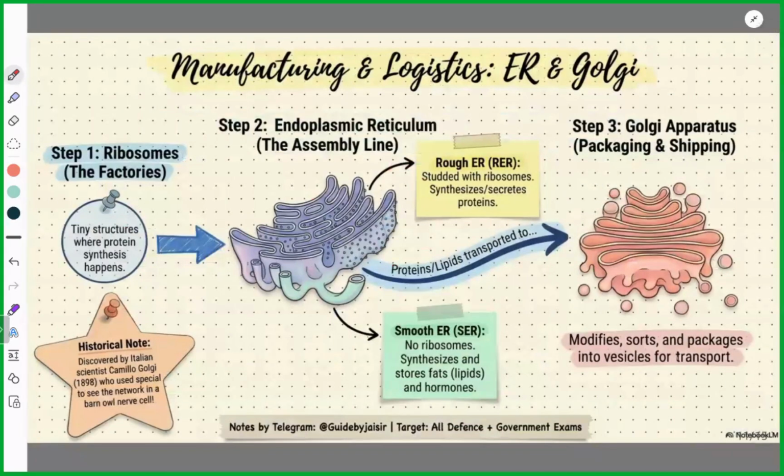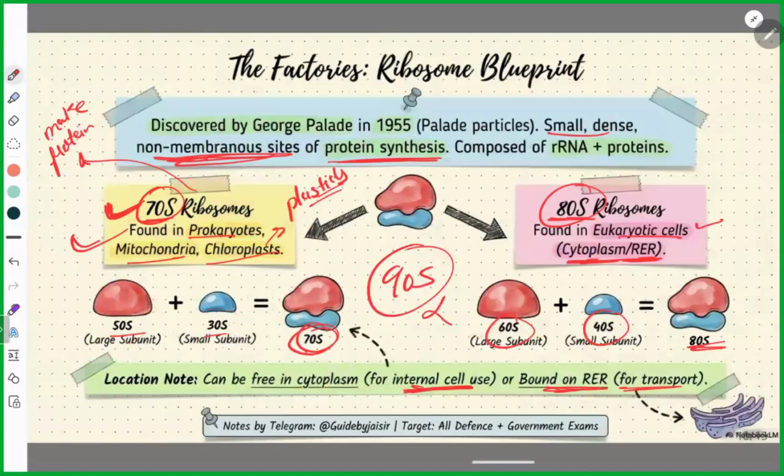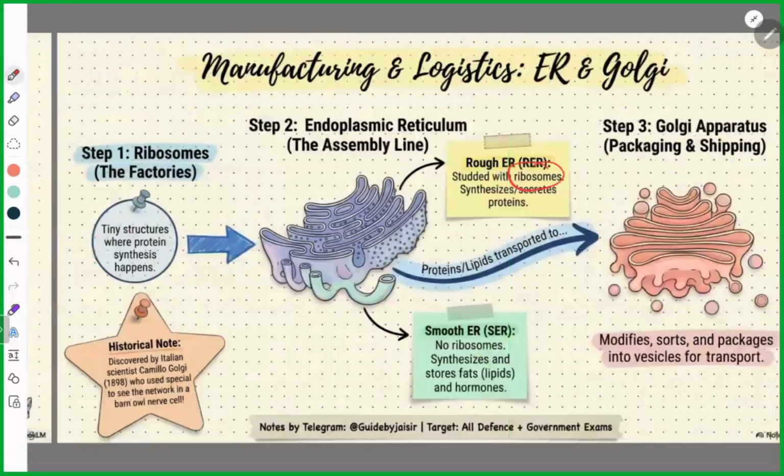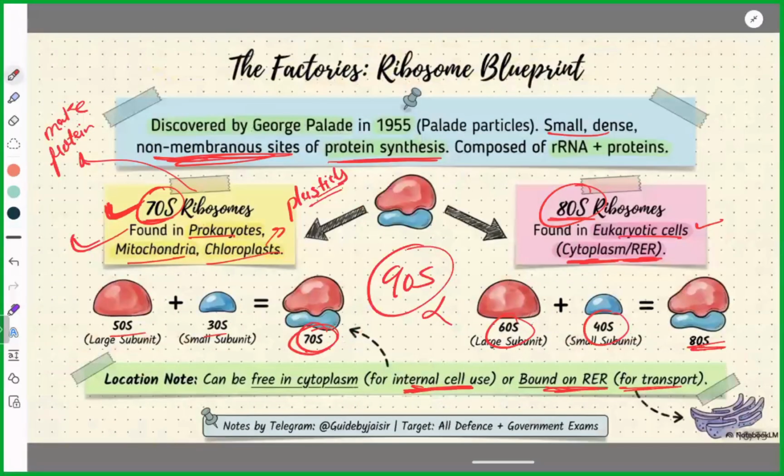Endoplasmic reticulum. There are two types of endoplasmic reticulum: rough endoplasmic reticulum and smooth endoplasmic reticulum. Why are they rough? Again, because of ribosomes, which we already covered. What are ribosomes? Ribosomes are protein making organelles, non-membranous. Where are ribosomes made or pre-manufactured?